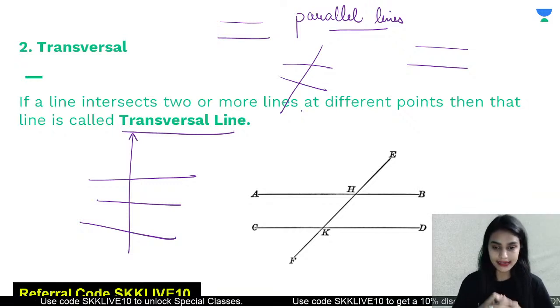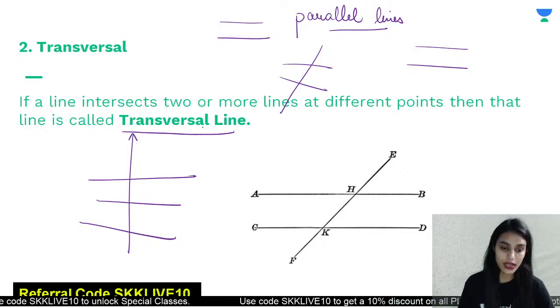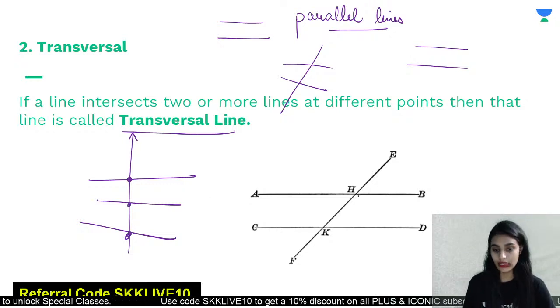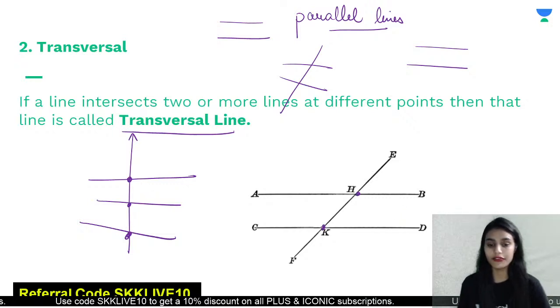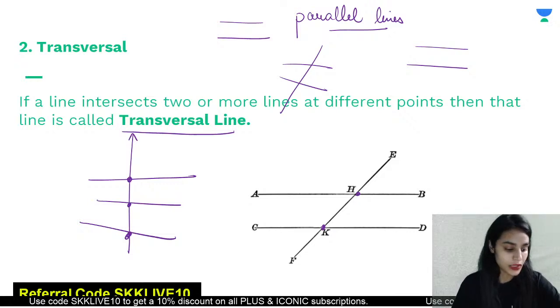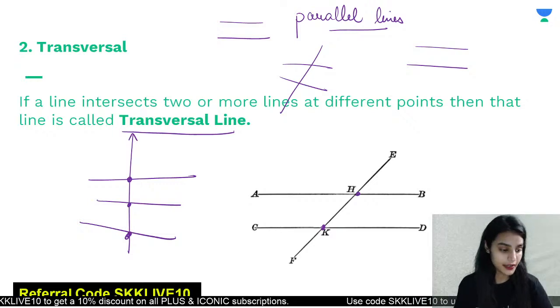So if a line intersects two or more lines at different points, we call it a transversal. You can see that this line is intersecting the lines at 3 different points, or you can even look at the image. We have AB and CD, two parallel lines, and this transversal is cutting them at 2 different points. Alright, is it clear to everyone? Is it clear to everybody?